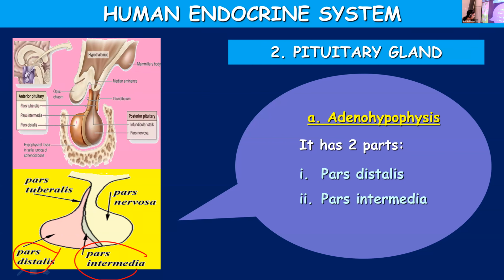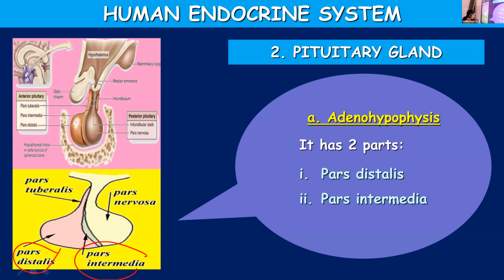hormones produced by hypothalamus. So once again, hypothalamus is the first endocrine gland that we discussed just now, and it is present at the basal part of diencephalon. And hypothalamus consists of several neurosecretory cells, and you call them nuclei. And neurosecretory cells are those cells which carry out neurosecretion.